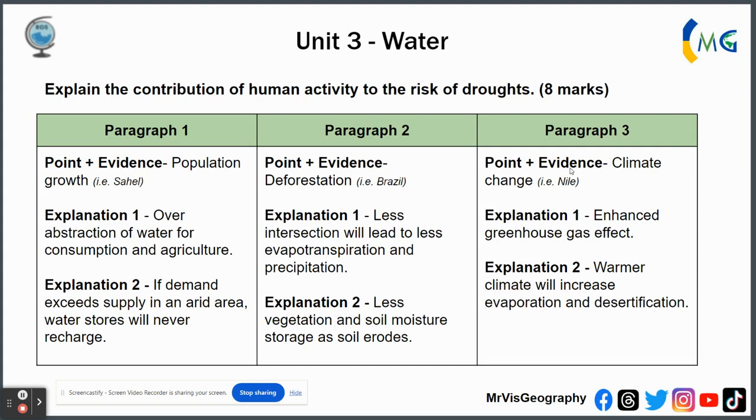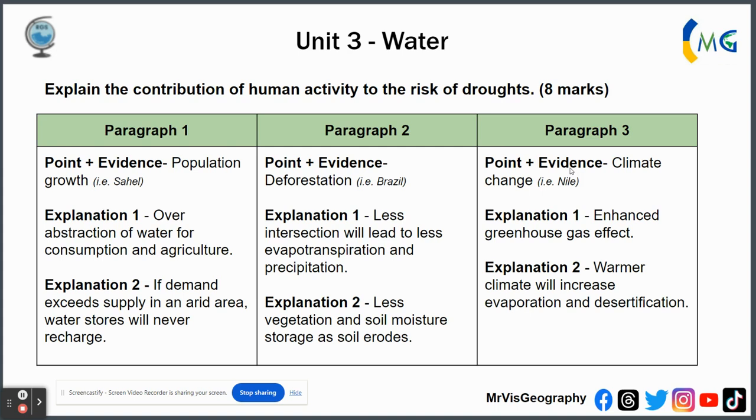Paragraph 1, an example of human activity would be population growth. So there you can think of the Sahel, that has one of the highest birth rates in the world. An explanation of why population growth increases the risk of a drought would be over abstraction of water for consumption and agriculture. More people, more water being drunk, and more food being produced. More food being produced, more water being extracted. And that's the key thing.